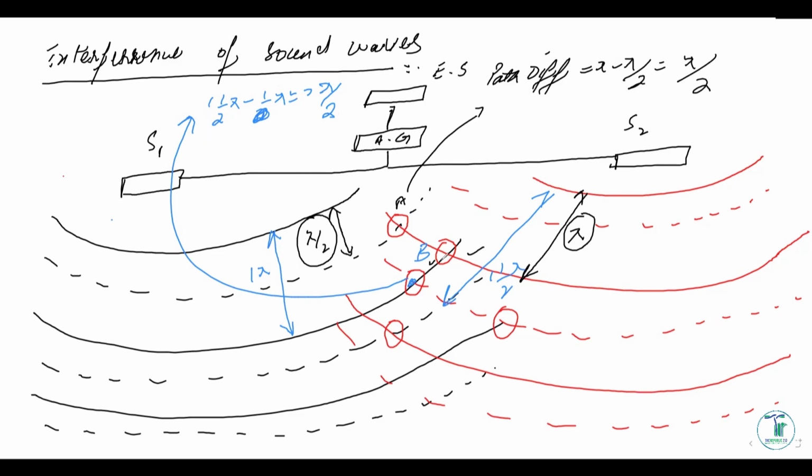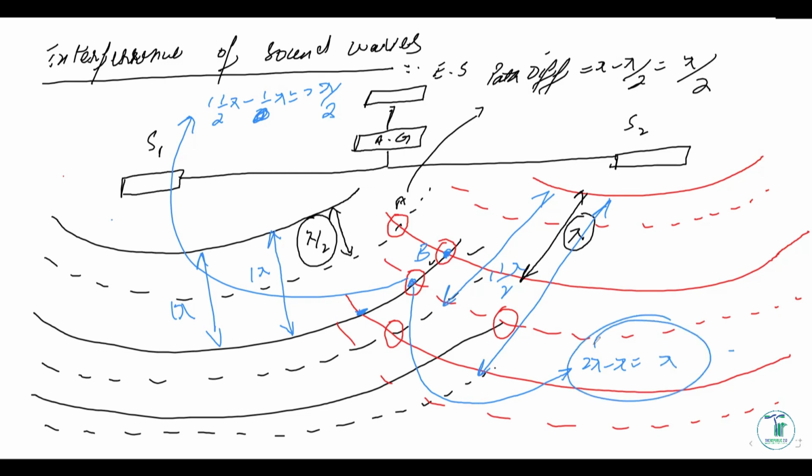Okay. Now, if you talk about this point, you can easily see that this wave has almost covered one wavelength, and the waves from S2 have covered almost two wavelengths. So what would be the path difference at this point? You've got 2 lambda minus lambda, and it comes out to be lambda. So that is how you talk about the path differences of these waves.